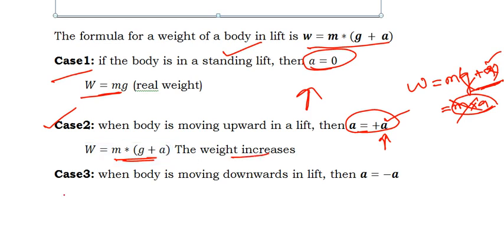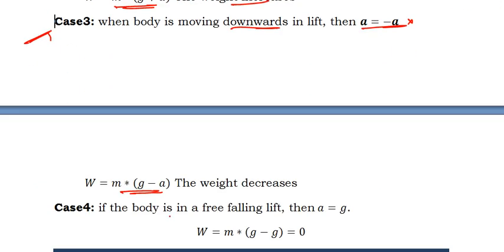So the weight increases. And when the body is moving downwards, not freely falling, just moving downwards, that acceleration becomes negative, a = -a. Then the weight becomes F = m(g - a). It means that the weight decreases. So in a lift, when you move up, the weight increases. When you move down, the weight decreases.